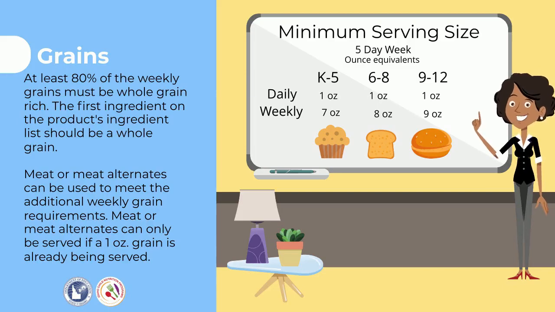For a 5-day week, the minimum daily serving for whole grains for all grades is 1 ounce equivalent. The weekly minimum for grades K through 5 and 6 through 8 is 8 ounce equivalents, and that increases to 10 ounce equivalents weekly for grades 9 through 12.